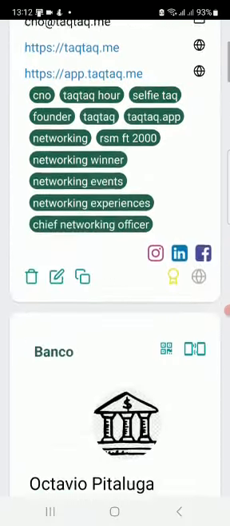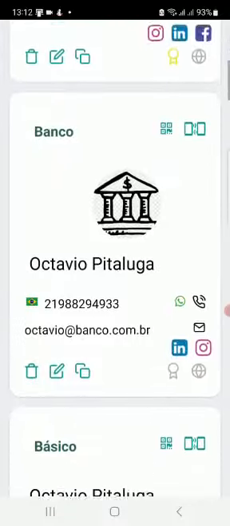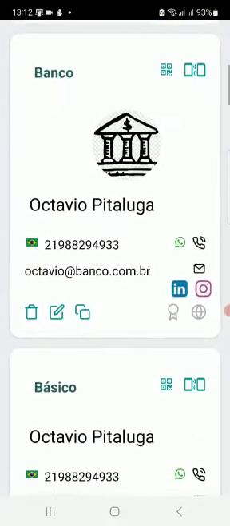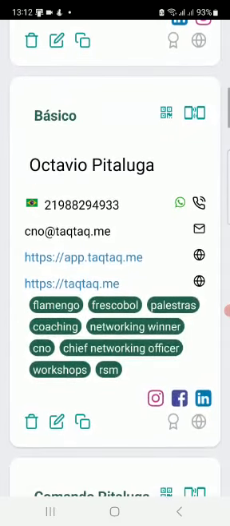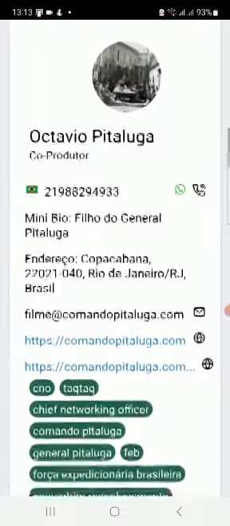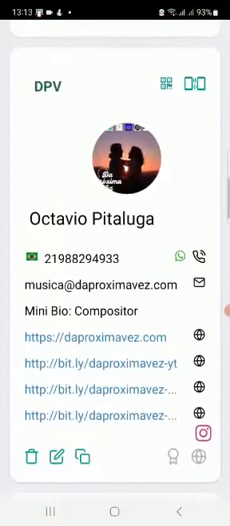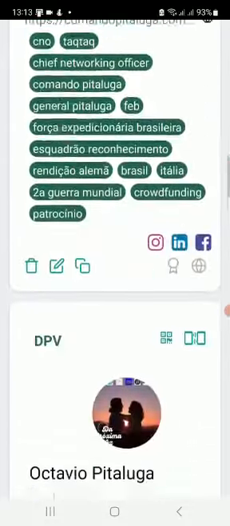So then we are back here, and I have a number of cards that I have prepared for TaqTaq. This is a sample for a B2B bank customer. This is my basic one, which I can duplicate, and I can have many others coming out of it. This is for another business that I have, so you can have as many hats as you want. In this case, I'm producing a movie.